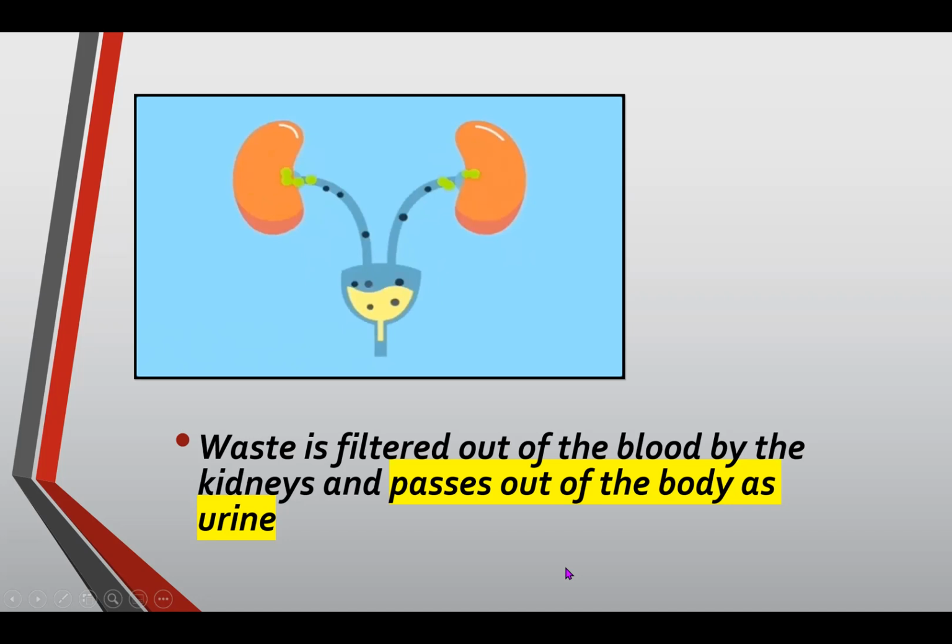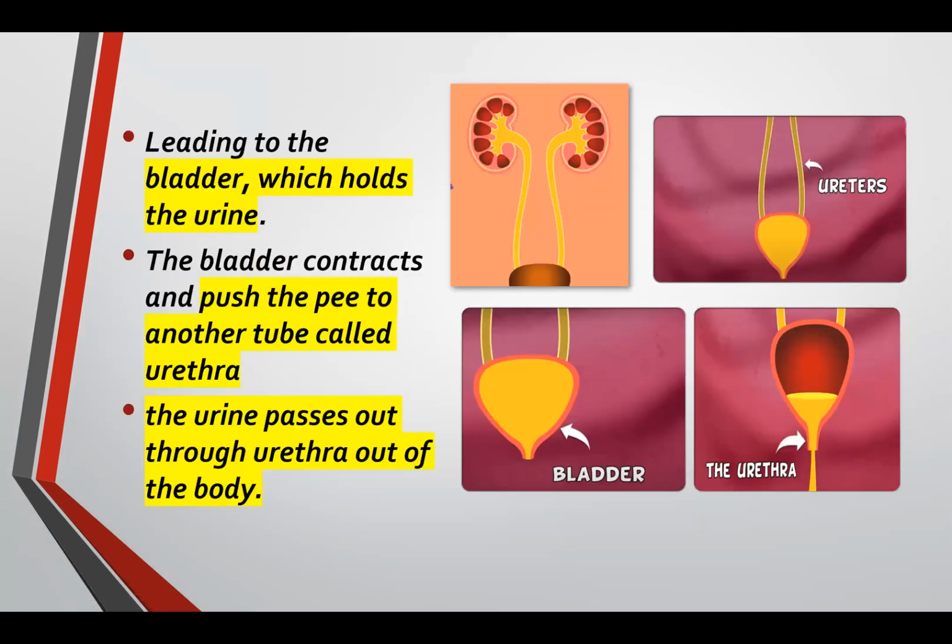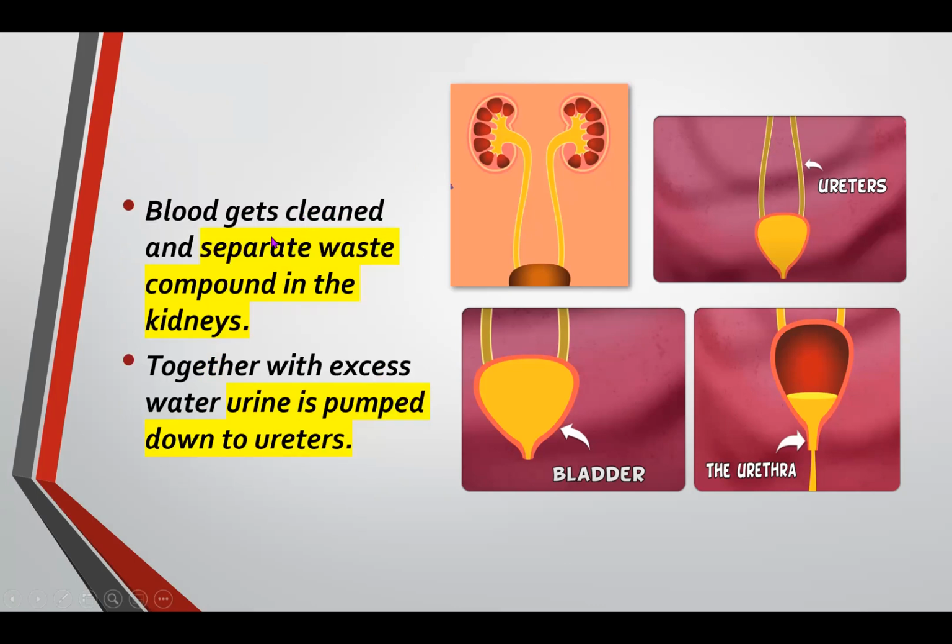Okay. You can highlight and underline in your books, students. So again, let's explain again. What happens is the blood gets cleaned, and waste compounds are separated in the kidneys. So this is the kidney. The blood is being cleaned or filtered.